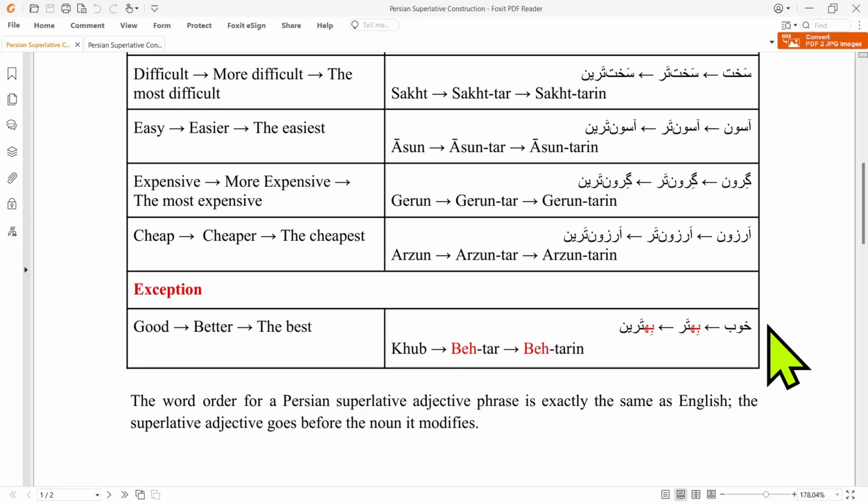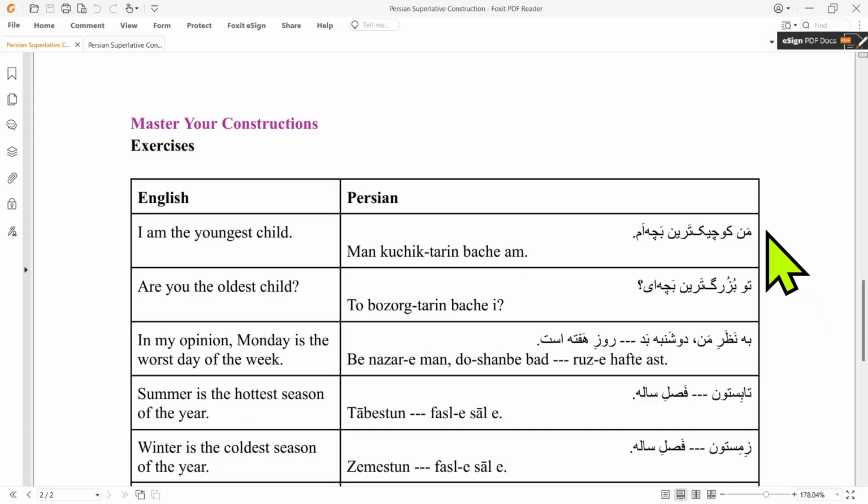The word order for a Persian superlative adjective phrase is exactly the same as English. The superlative adjective goes before the noun it modifies. Let's see how this looks in context. You already know that the youngest is kuchiktarin.